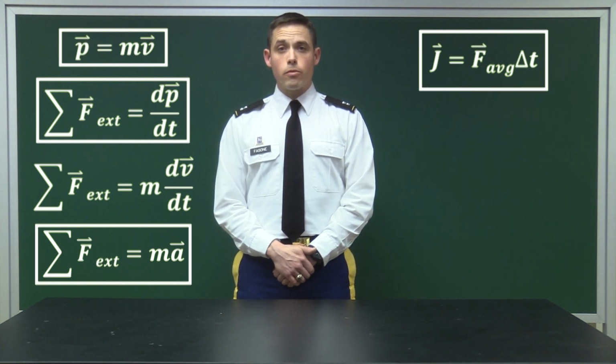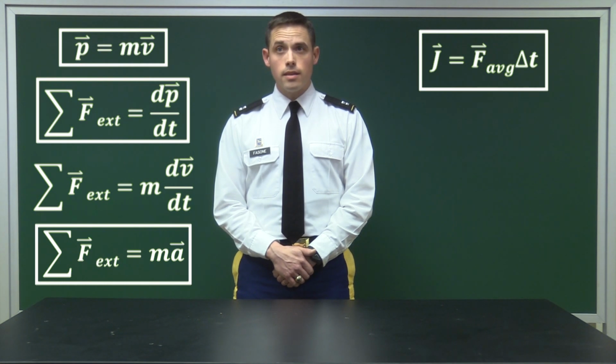If we hold F average constant and increase delta t, the impulse will also increase. Alternatively, if we hold delta t constant and increase F average, the impulse will increase proportionately to F average.